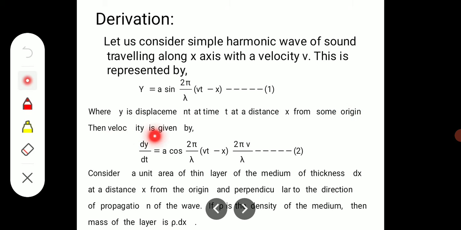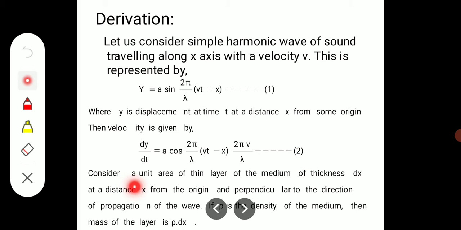at a distance x from some origin. Then the velocity is given by, so you are going to differentiate this equation, we get the velocity, that is dy by dt is equal to a cos 2 pi by lambda bracket vt minus x, and the value that is constant, that is 2 pi v by lambda. Say this is equation 2.